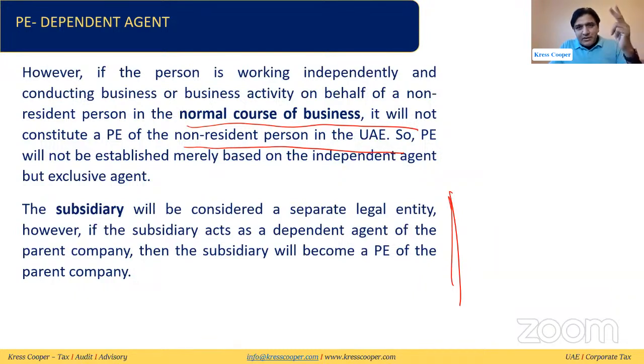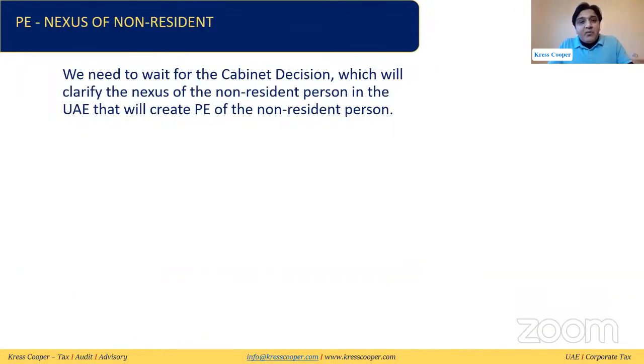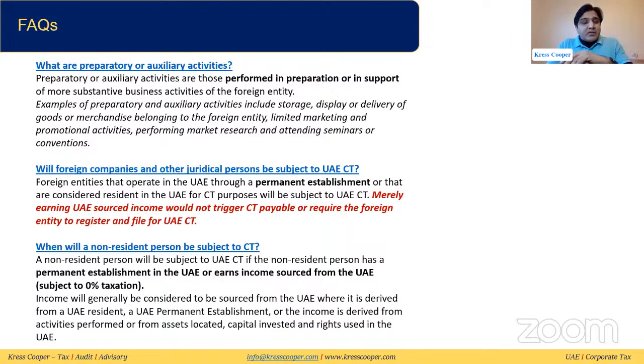So, two things we have discussed for the PE. First, fixed or permanent place of business. Second, if any person in the UAE, this person can be an individual, this person can be a company as well, who habitually exercises and negotiates contracts on behalf of the non-resident person, it will be assumed a PE of the non-resident person. And the third category is whatever has been mentioned in the cabinet decision, and we need to wait for the cabinet decision. These are the frequently asked questions given on the side of the Ministry of Finance.